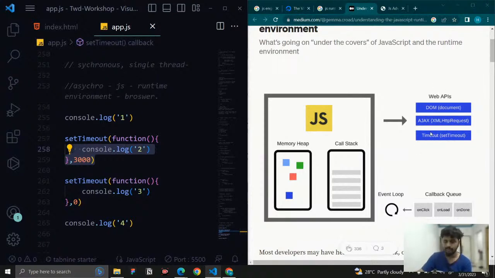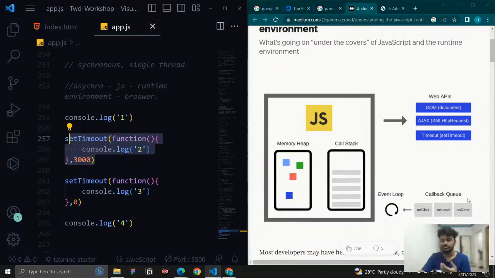Okay, it will just send the code to it. And now what will happen, meanwhile JavaScript waits for no one, it will go to the next line and execute it. Meanwhile, once the timer is completed, it will come to the place called the callback queue. You can see this callback queue, right? For example, it is 0 seconds, so it completes before this one, right? Once the process is completed, that particular functionality comes and is stored in the callback queue. Whoever completes first comes first, because it is a queue.